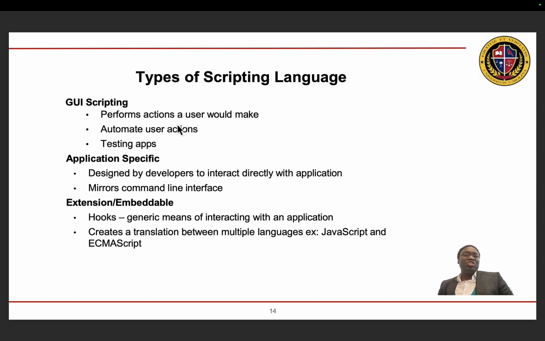We also have GUI scripting languages, that's graphical user interface based scripting languages. They enable the user to perform tasks such as testing applications, and there is also the extension of embeddable scripting languages such as JavaScript.